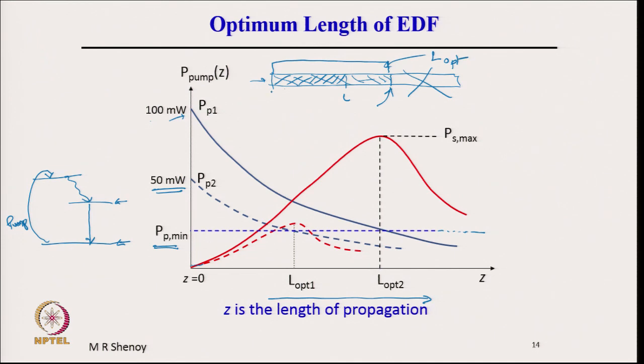Note that the L optimum will depend on the pump power. If I had used 50 milliwatt, I could have gone up to a certain length here where amplification is possible. If I had used 100 milliwatt, then the optimum length will be higher. Therefore, if we want to get the maximum signal output power, then the length of the fiber must be chosen as the optimum length.